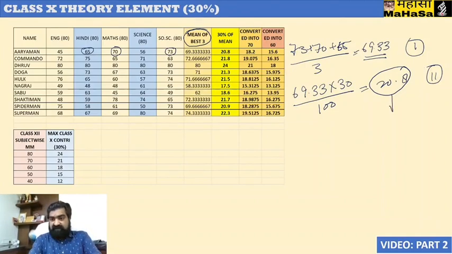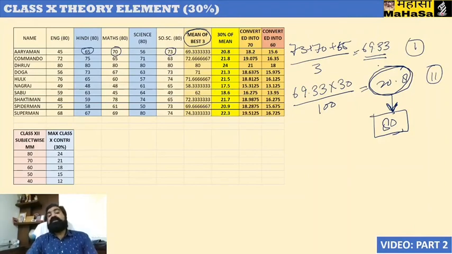So this will be direct contribution to all the subjects in class 12th where maximum marks is 80. This is the important thing which is to be understood, that this 20.8, which is 30% of the mean of the best three performing subjects, shall be directly contributed to the subjects of class 12th where maximum mark is 80.